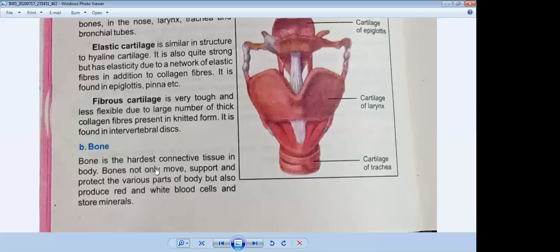What is that? Bone is the hardest connective tissue in our body. They not only help in movement, support and protection of the various parts of the body, but also produce red and white blood cells and store minerals. If you want to learn the definition, you have to make points. Firstly, bone is the hardest connective tissue in the body. Second point, bones not only move, support and protect the various parts of the body. And third point, but also produce red and white blood cells and store minerals. So this is the definition of bone.